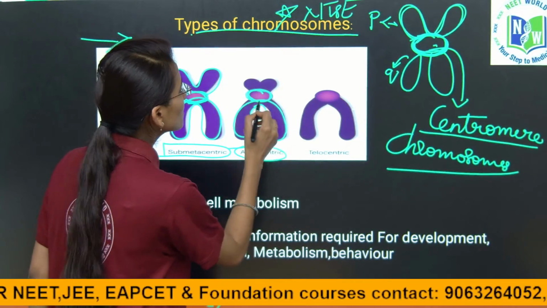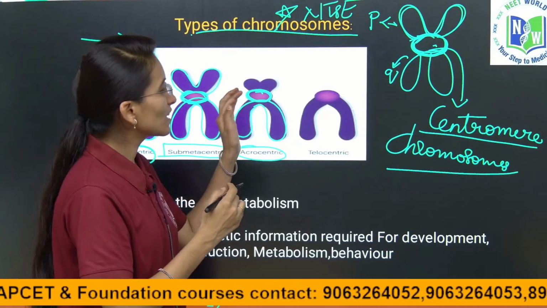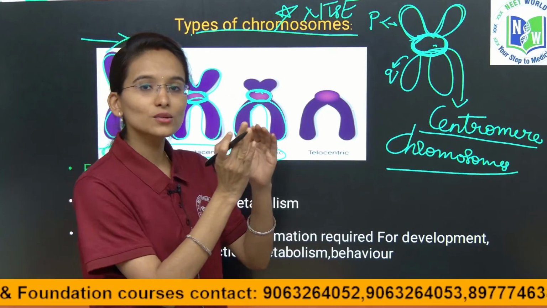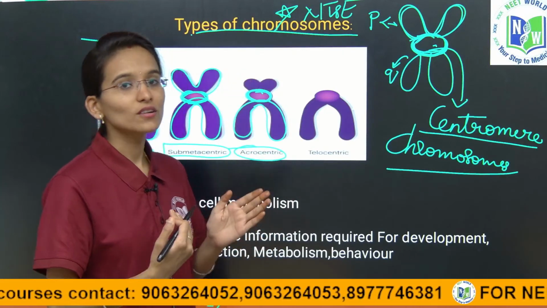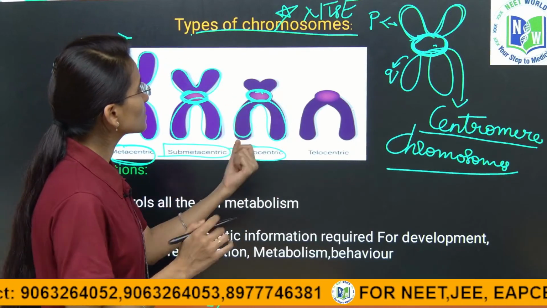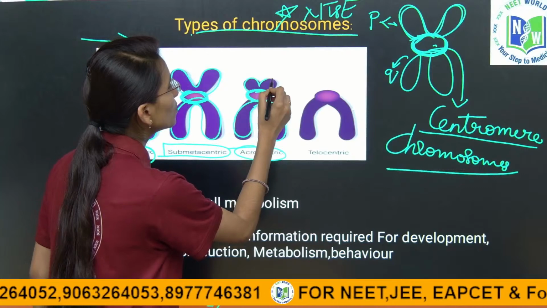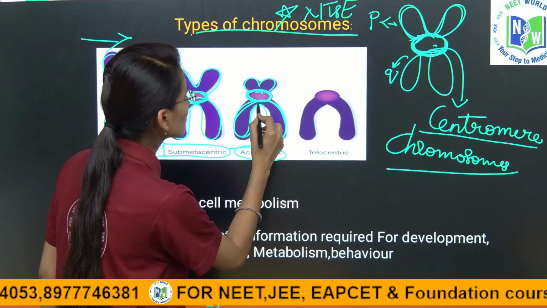The centromere, what you can observe here, is located slightly to one end, either towards the top or towards the bottom, but it is not present in the middle. So in this case, we can observe 2 extremely small arms and 2 extremely long arms.